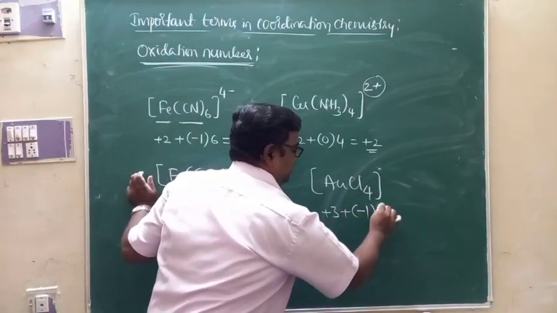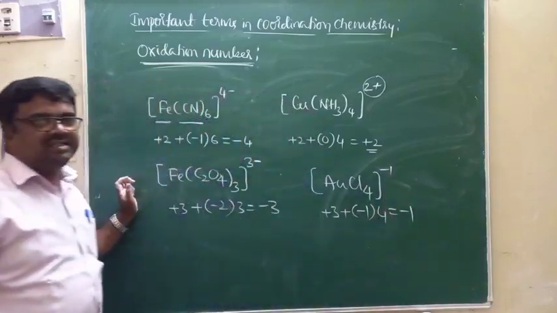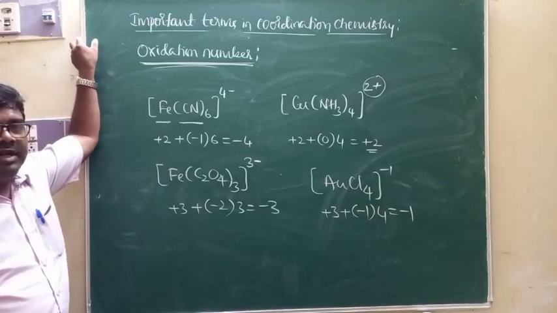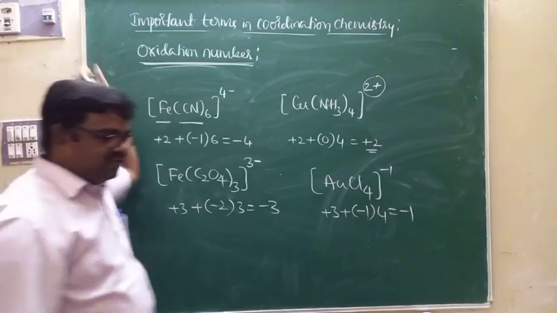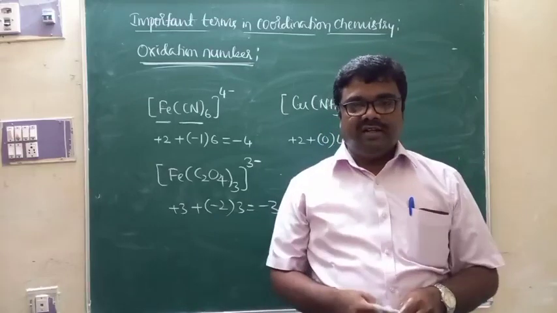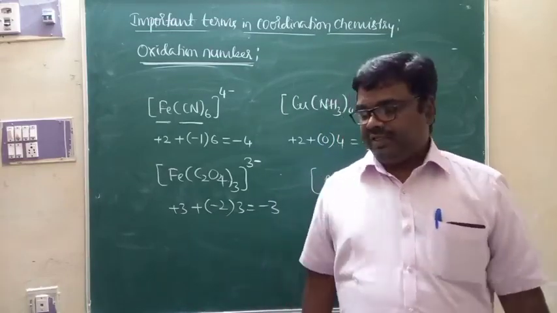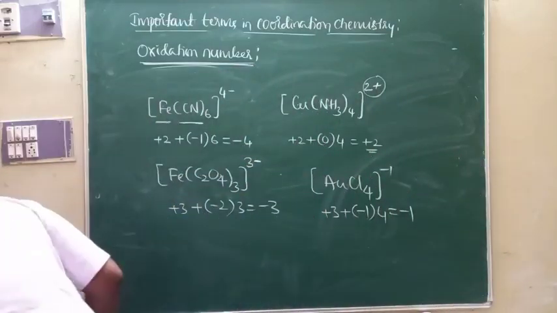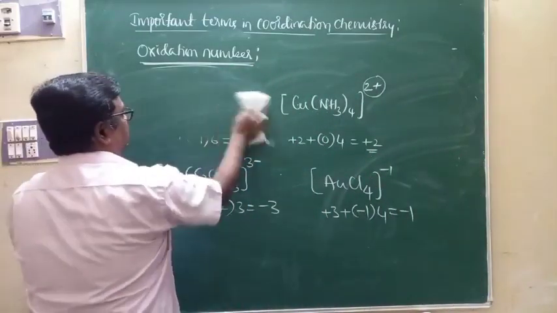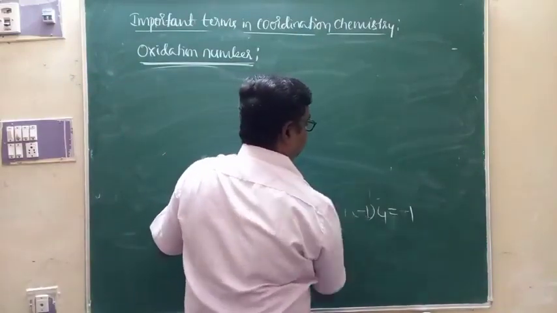Chloride is minus 1. 4 are there. That's equal to minus 1. Therefore, it is charged like this. So this is how you can decide the charges possessed by the coordination sphere. The charge possessed by the coordination sphere is the algebraic sum of the charges possessed by central metal ion and ligands. So this is one more important aspect that I wanted to highlight.